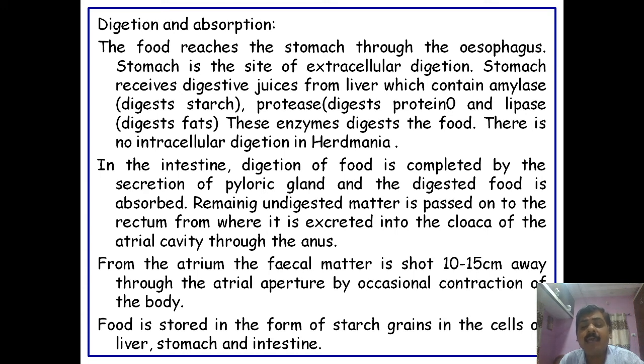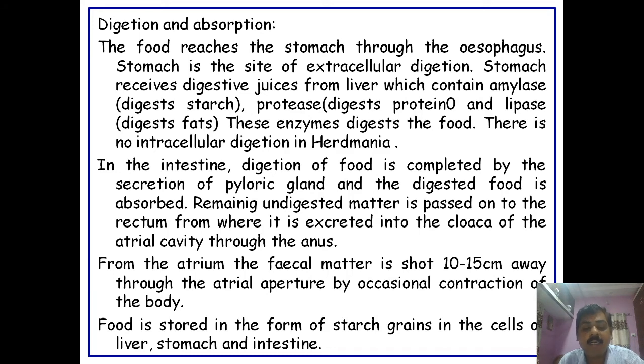gland, and the digested food present in the intestine is absorbed, and the remaining undigested matter is passed on to the rectum, from where it is excreted into the cloaca of the atrial cavity through the anus.